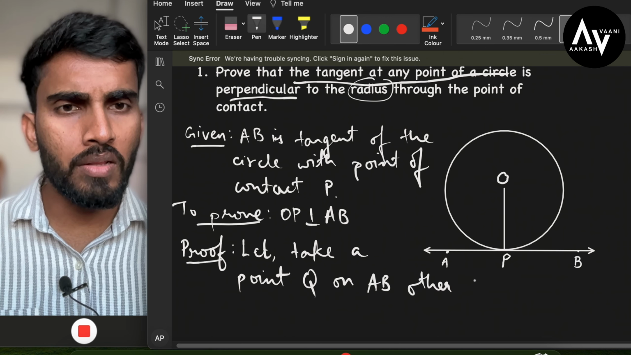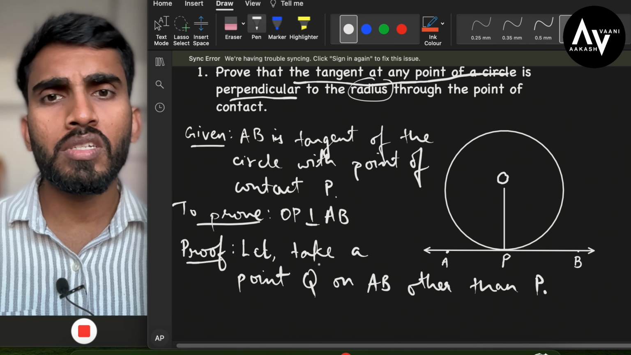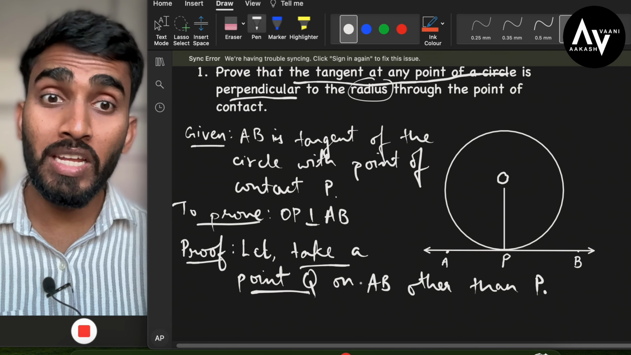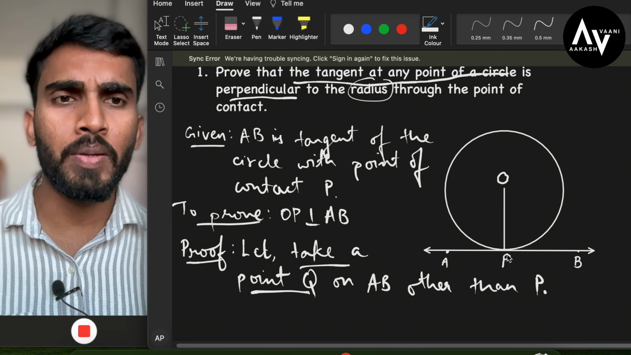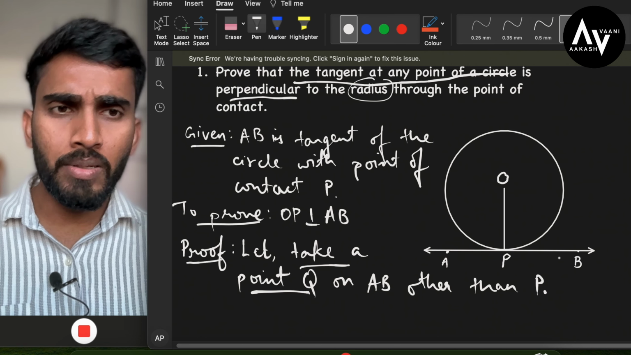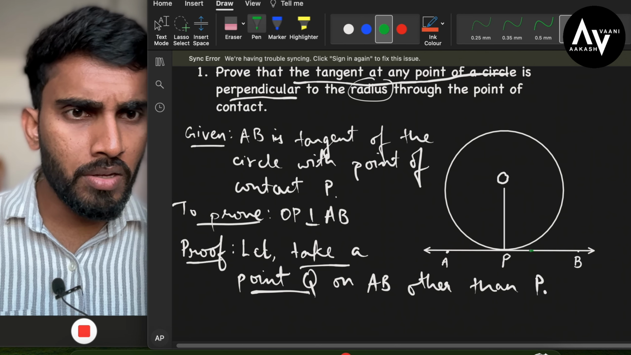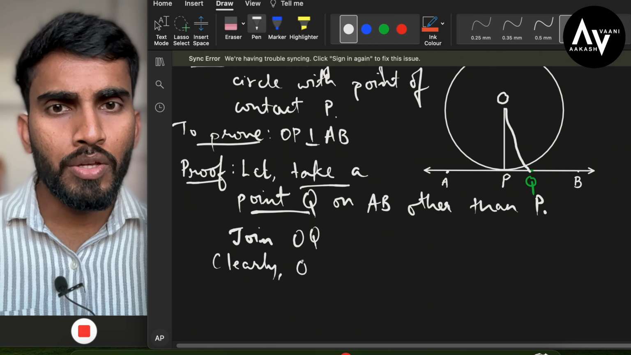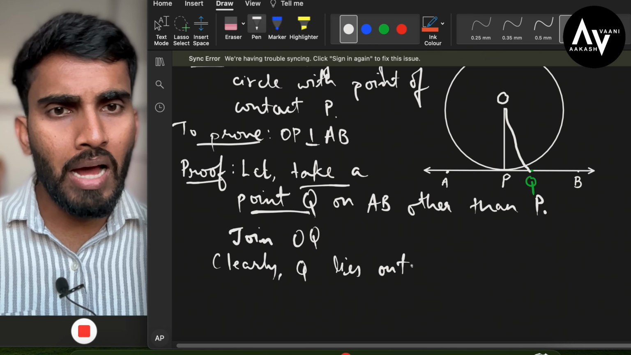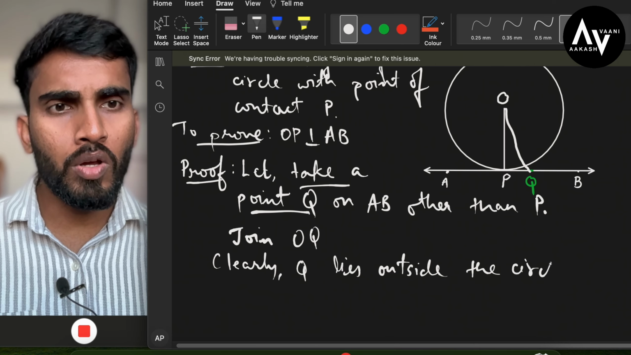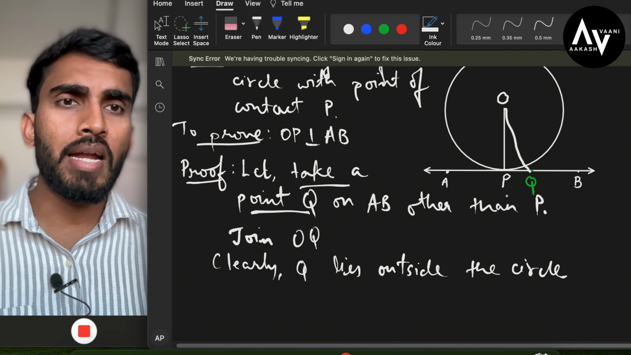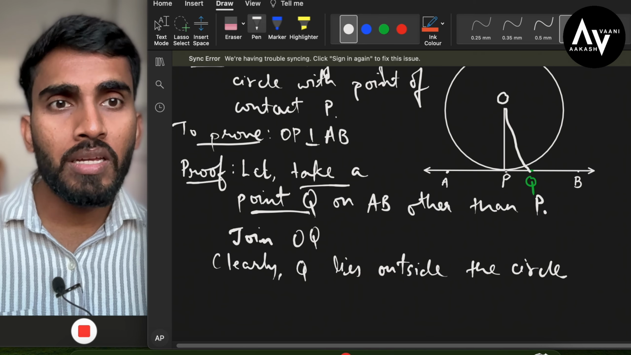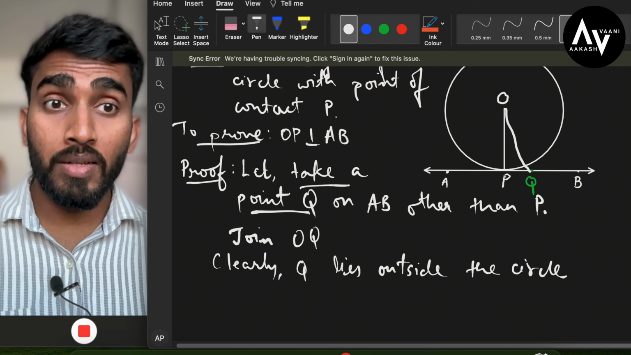AB other than P. So what I wrote here is, take a point and that point's name will be Q, which will be on AB but other than P, not P. So on this line AB, anywhere we can take point Q. Here is Q. Join OQ. Clearly we can see that Q lies outside the circle, right? Because AB is a tangent and a tangent touches the circle at only one point, and that point of contact is P, and Q is on AB other than P.